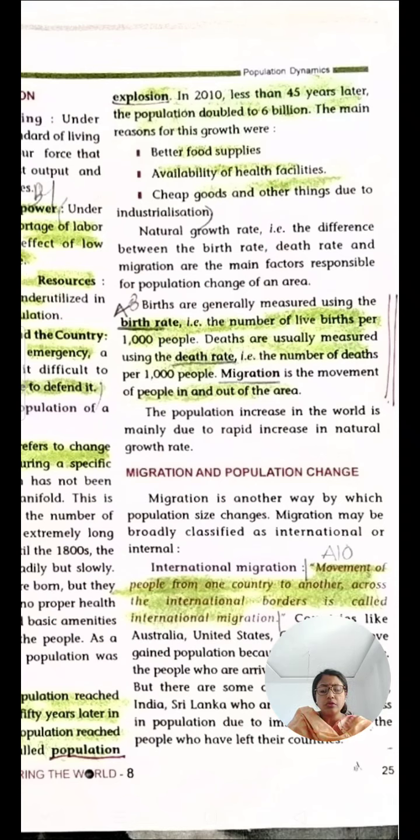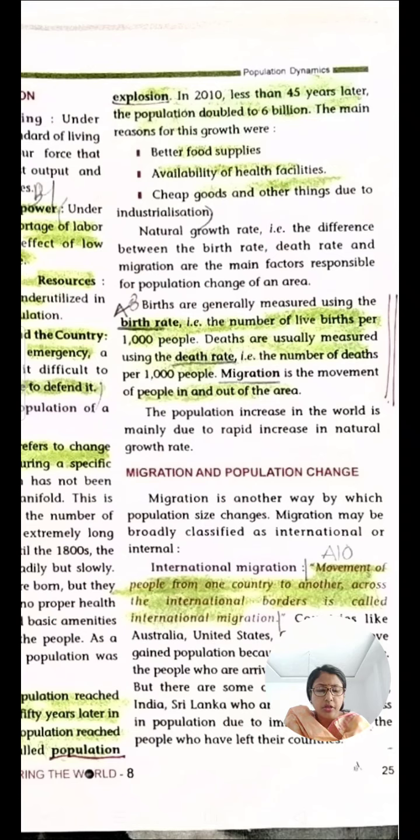So natural growth rate, that is the difference between the birth rate and death rate, and migration are the main factors responsible for the population change in an area. Children, please underline this, very, very important: there are 3 reasons for the population change, the birth rate, the death rate and the migration. Migration of people from one region to another is also responsible for the population change of an area.